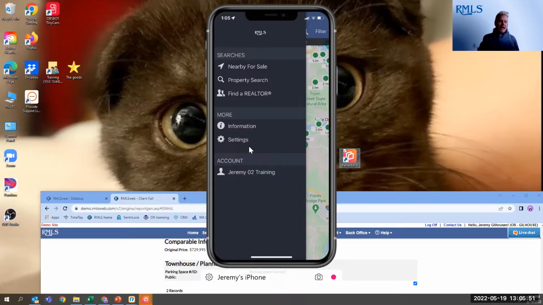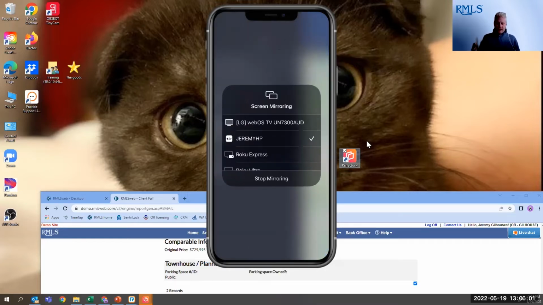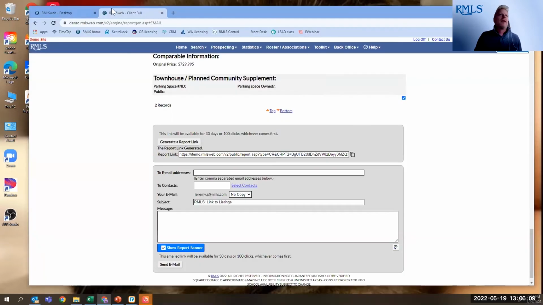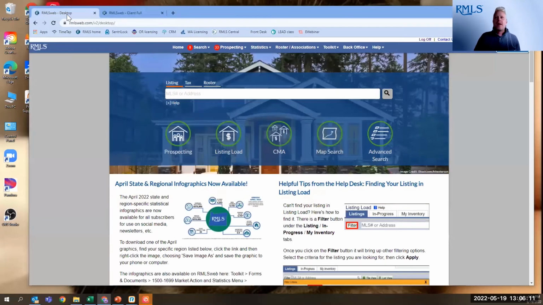So that's really exciting, and keep an eye out on the newsletter page for that to be released, like I said, later this year. All right, let's go ahead and go out of the app, and let's get to RMLS Web, some of the new features that have been made available that you already have access to. All right, bye-bye, Gunther. Let's go back to our regular desktop page. And here we are on RMLS Web Home.